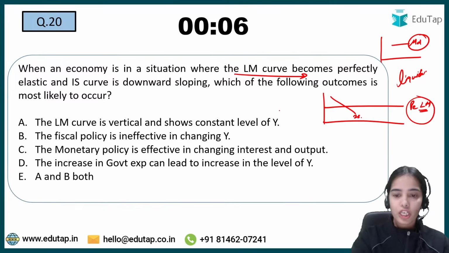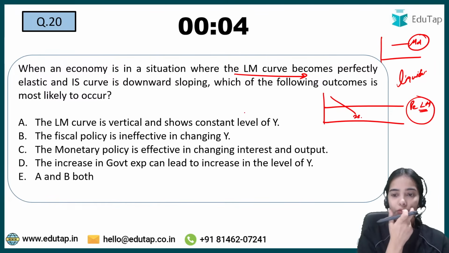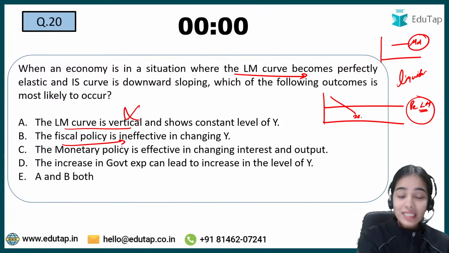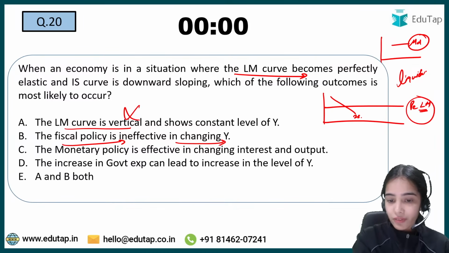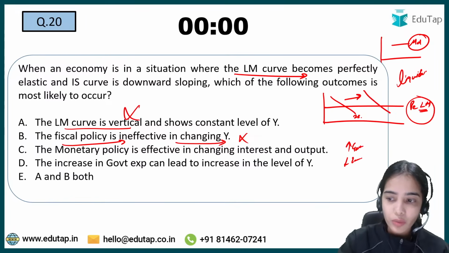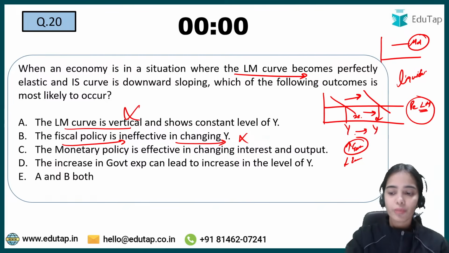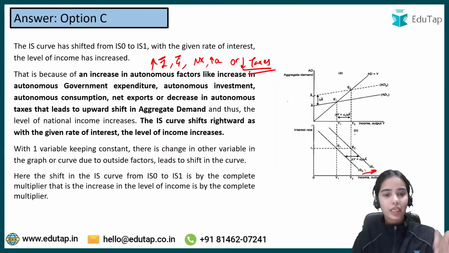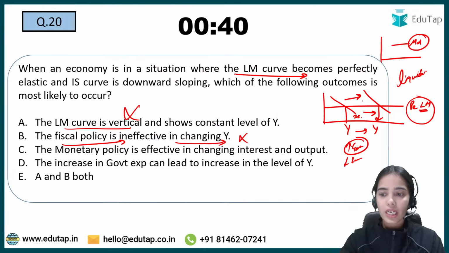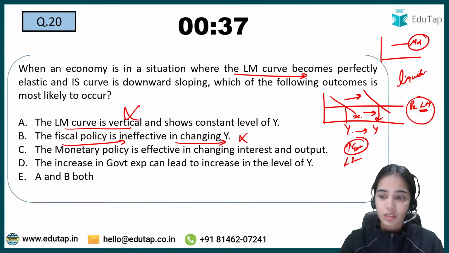This is the IS curve. So in this case, which of the following outcomes is most likely to occur? LM curve will be vertical? No, the LM curve is horizontal. Fiscal policy is ineffective in changing the level of income? No, this is not true, because if the government expenditure is increasing or taxes are reducing, the IS curve will shift rightwards, and with the rightward shift in the IS curve, the level of income will increase.